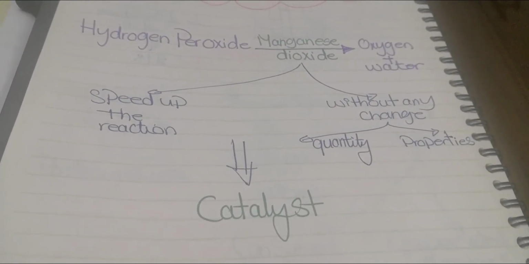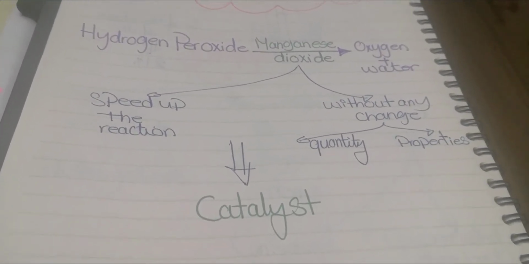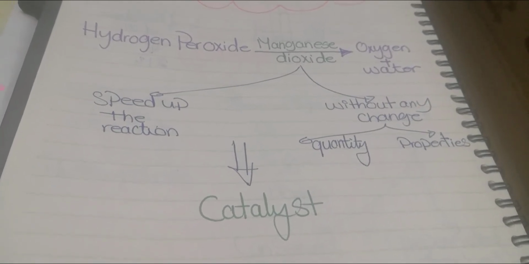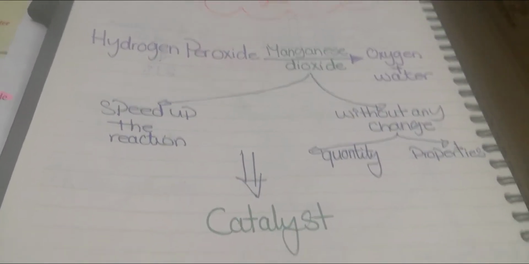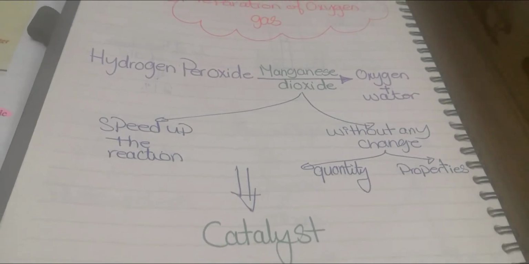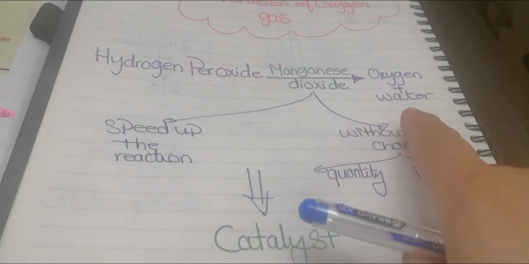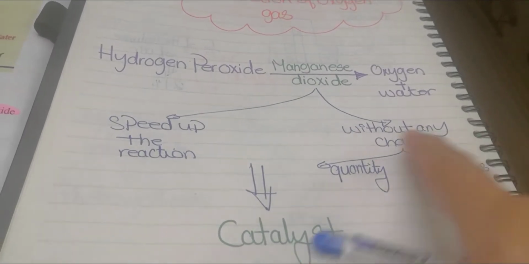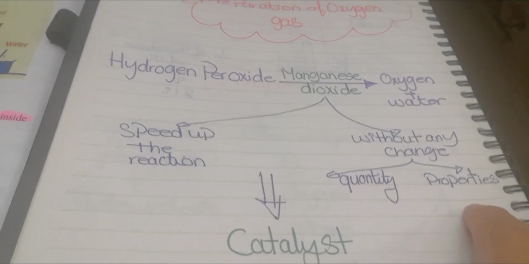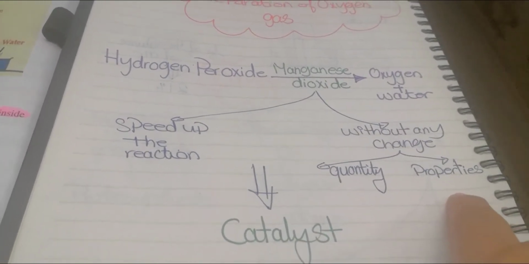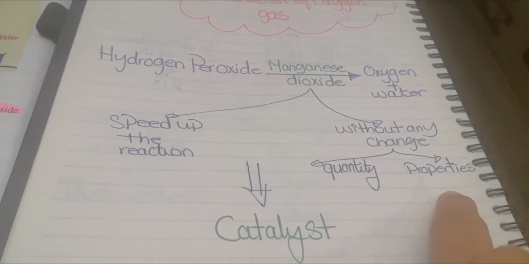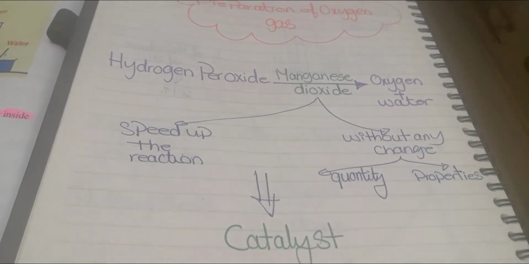A very important word: catalyst. What's meant by catalyst? A helping factor. A catalyst is a chemical substance that speeds up chemical reactions under one condition, which is without any change in its quantity and properties. In chemistry there is a group of chemicals called catalysts.